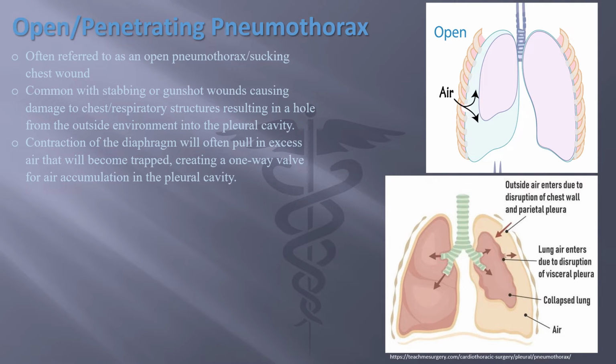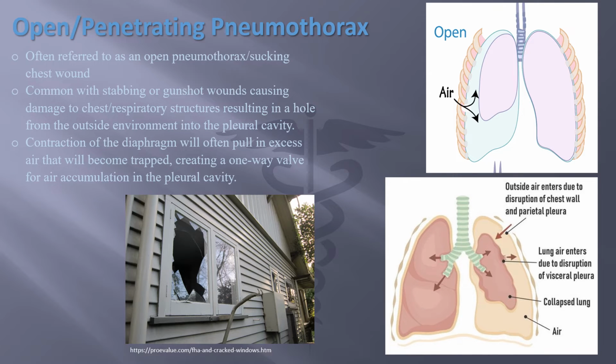Penetrating pneumothoraces are traumatic and often referred to as an open or sucking chest wound, common with stabbing or gunshot wounds causing damage to the chest and respiratory structures, resulting in a hole from the outside environment into the pleural cavity. Contraction of the diaphragm will often pull in excess air that will become trapped, creating a one-way valve for air accumulation in the pleural cavity. This is similar to breaking a window in a warm house on a cold day. This will result in cold air rushing in.